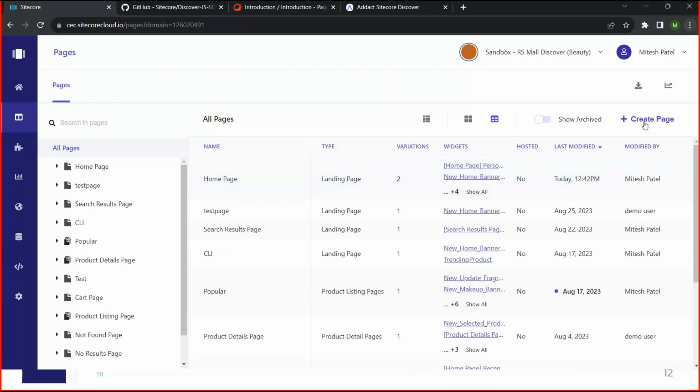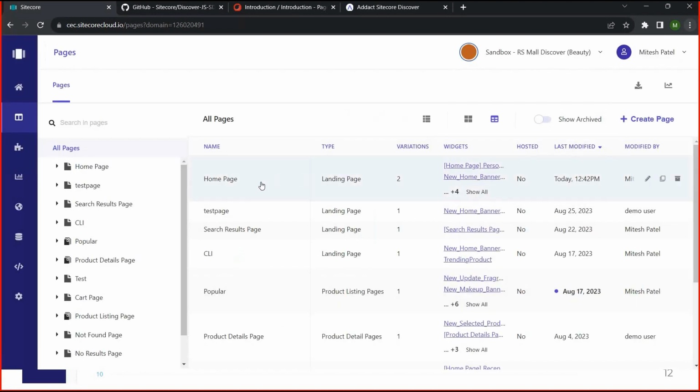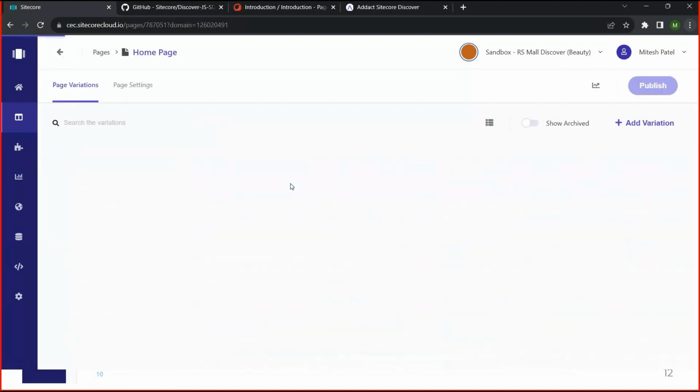And if you want to create a new page, we have 3 options here. When you click on the create page option: product details page, product listing page, and landing page. As per our requirement, we can create the page and configure the pages and widgets in this section. So here you can see we have created many pages. Let me go to the home page.